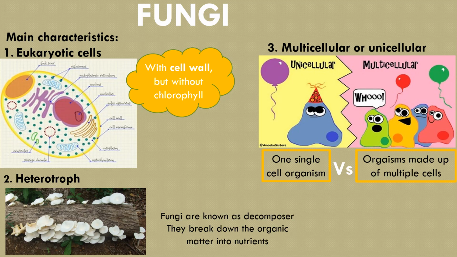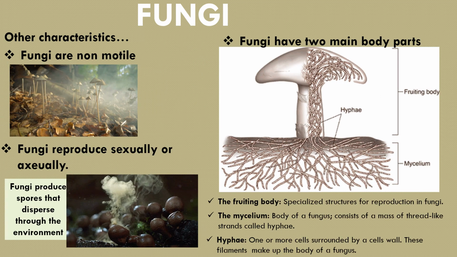The other kingdom is fungi. This kingdom has three unique characteristics. All fungi have eukaryotic cells with a cell wall, but fungi do not have chlorophyll like plants. Also, fungi can be multicellular or unicellular, and all fungi are heterotrophs, so they need to ingest food from the environment and they break down the organic matter into nutrients by a process called decomposition, and that's why they are known as decomposers. Like plants, fungi are non-motile.